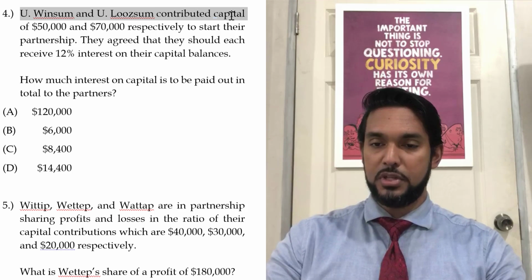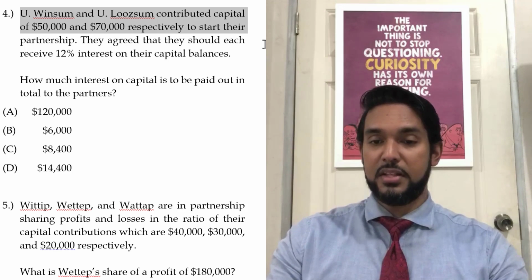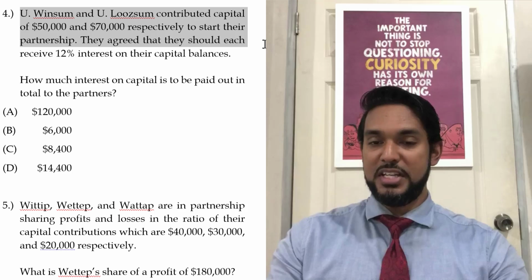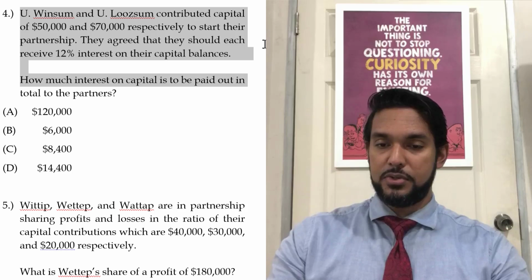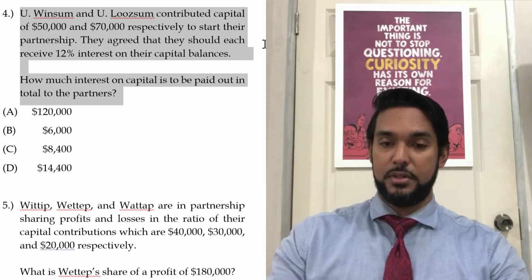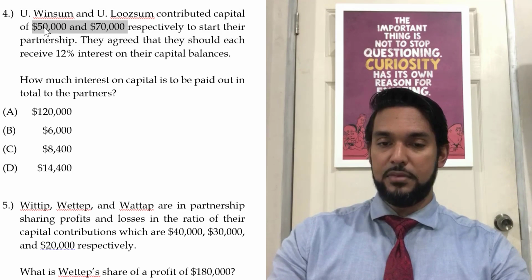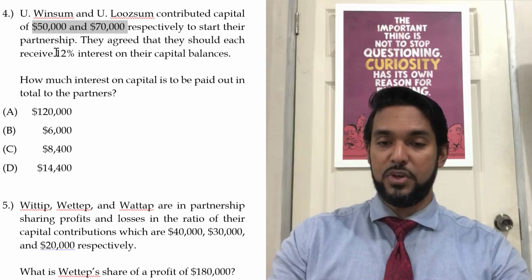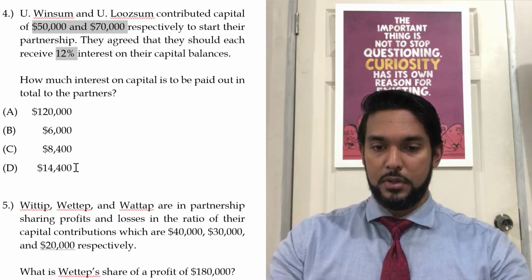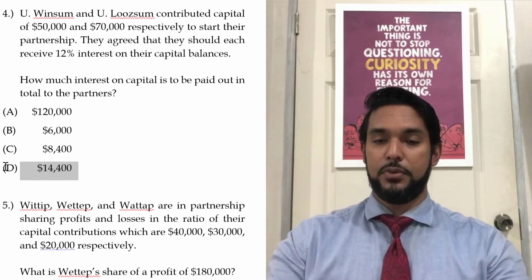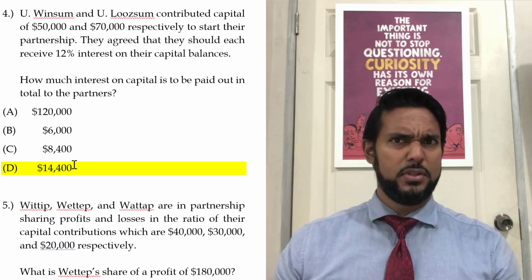So you win some and you lose some. Two partners contributed capital of 50,000 and 70,000 respectively to start their partnership. They agreed that they should each receive 12% interest on their capital balances. How much interest on capital is to be paid out in total to the partners? In total. So if we add up all of the capital, 50 and 70 is 120, and we find 12% of that. So 12 by 12 is 144. So we're looking for something with a 144. There's only one option with a 144, and that's 14,400. If anybody does the arithmetic and I'm wrong, let me know, but I believe it's 14,400.